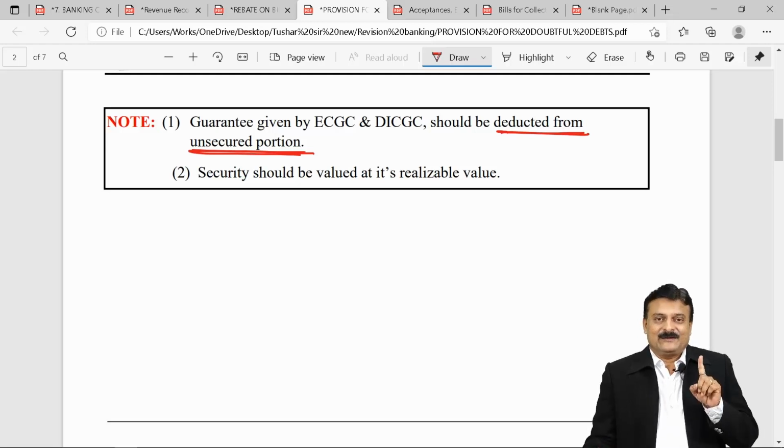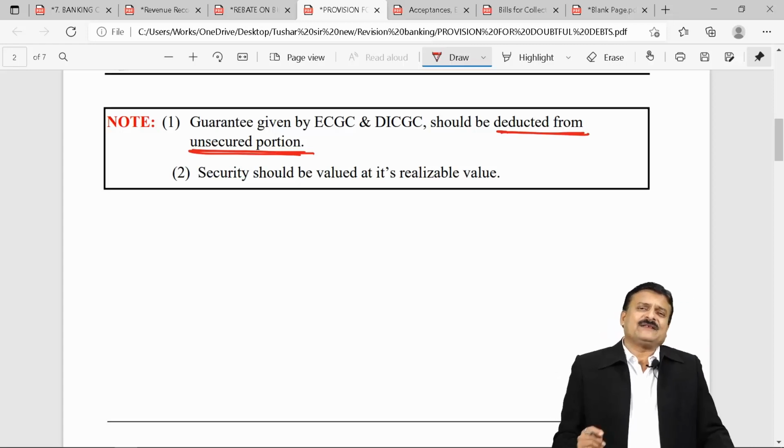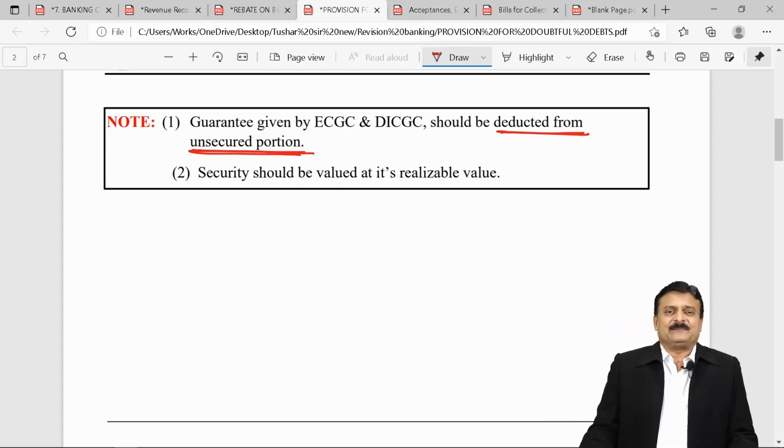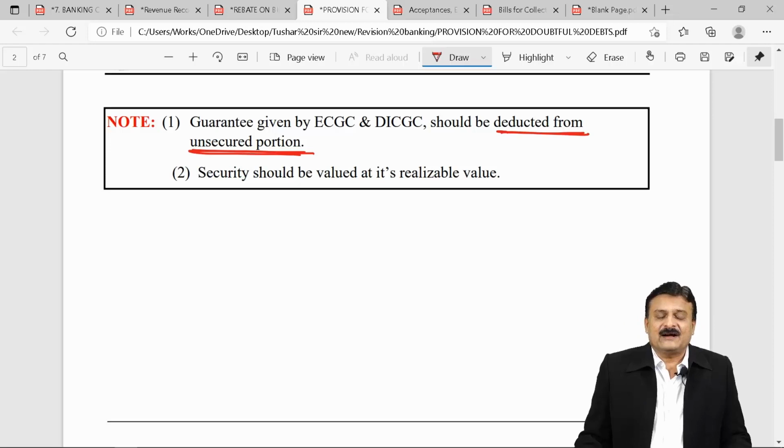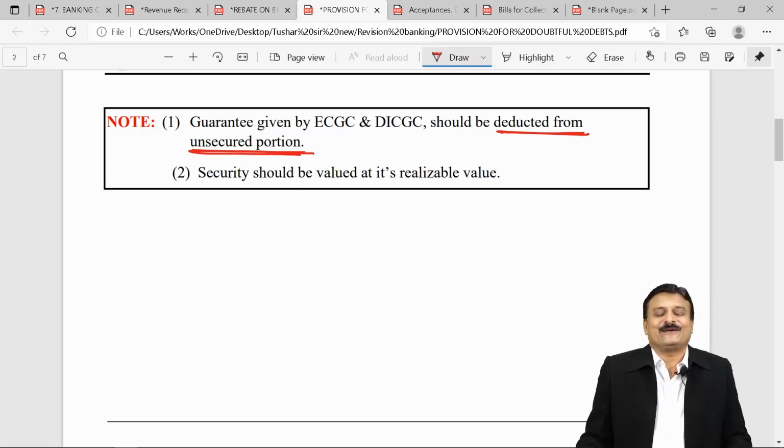First one, revenue recognition. Second, rebate on bills discounted. Third, we discussed was provision for loss. And students, at the end when I will be showing you the chart, you will see that maximum times in exams, ICAI has asked questions on variety number 2, rebate on bills discounted, and variety number 3, provision for loss.